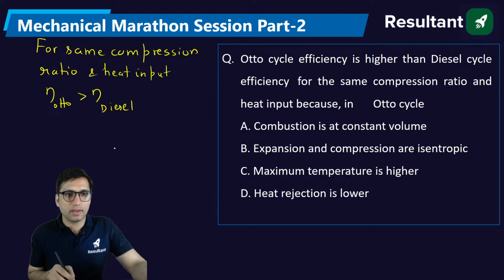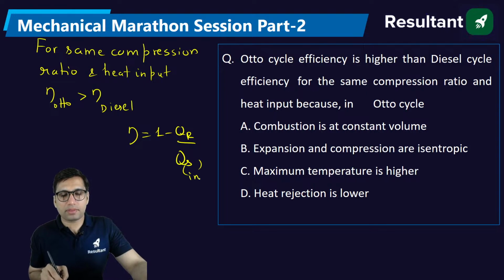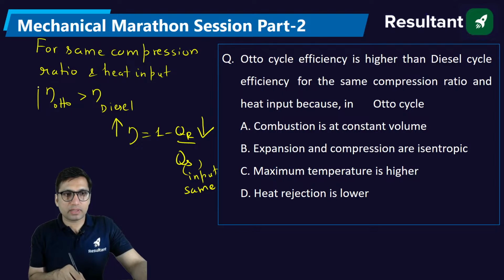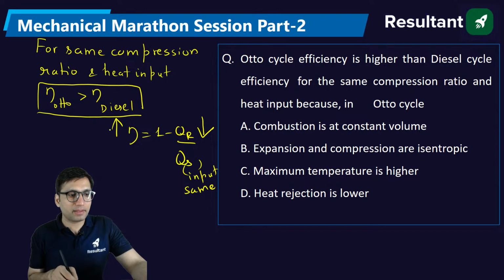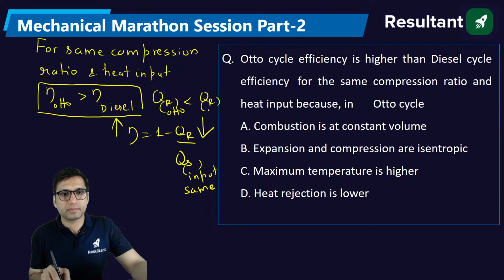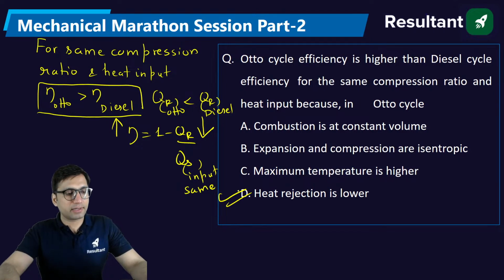The reason is that efficiency depends on heat rejected and heat supplied. If the heat input is same, then the cycle which will be having less heat rejection will be having more efficiency. Because we know the result that for same compression ratio, Otto cycle has more efficiency, that means heat rejection in the Otto cycle will be lesser than heat rejection in the diesel. That is why it is having more efficiency. So the answer is heat rejection is lower in the Otto cycle.